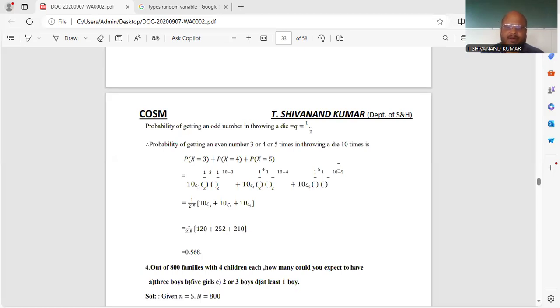Now for getting 3, 4, 5 heads, you have to take, according to your r values, P of x equal to 3, P of x equal to 4 and P of x equal to 5. In this one only the r value will change. nCr p power r q power n minus r. So here r is equal to 3, r is equal to 4 and r is equal to 5. The n value is 10. According to your p, q values, you will get 1/2, 1/2. So the final answer is 0.568.